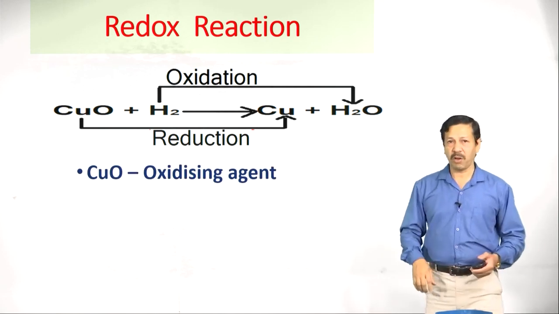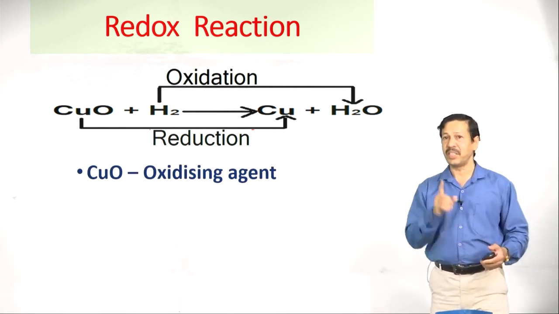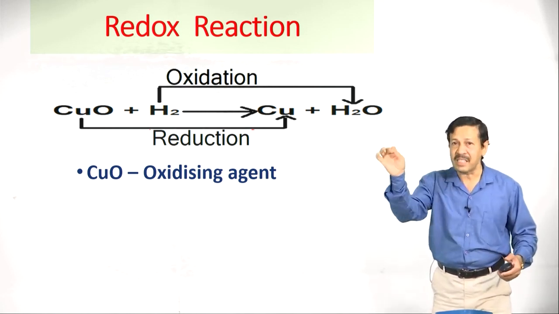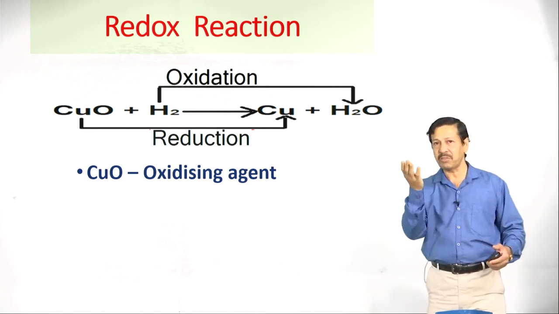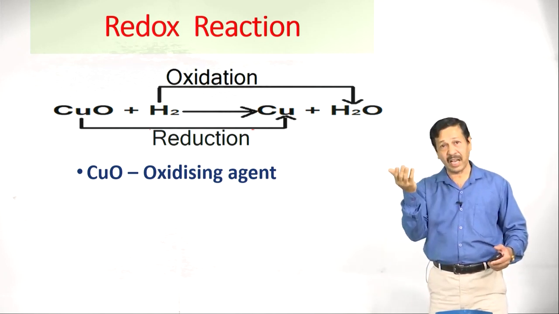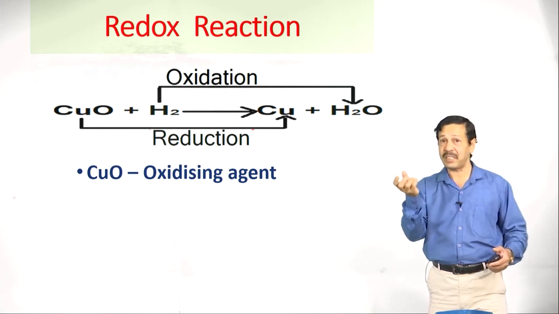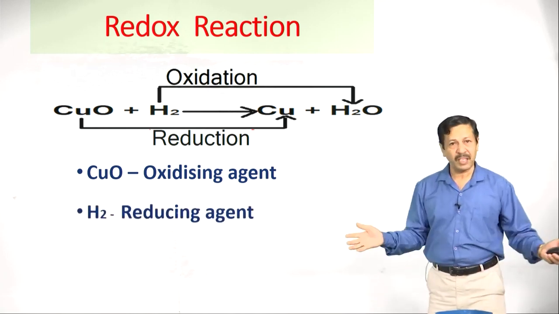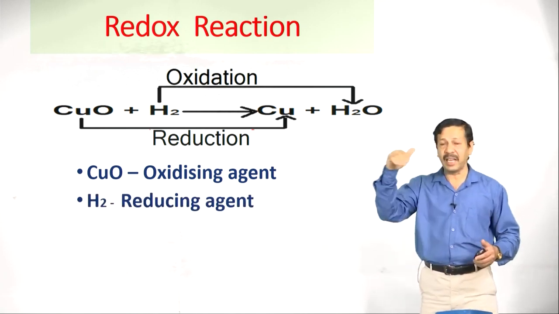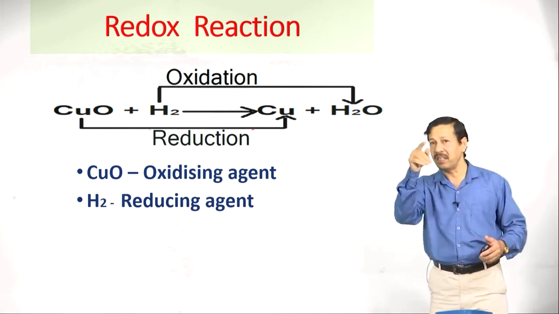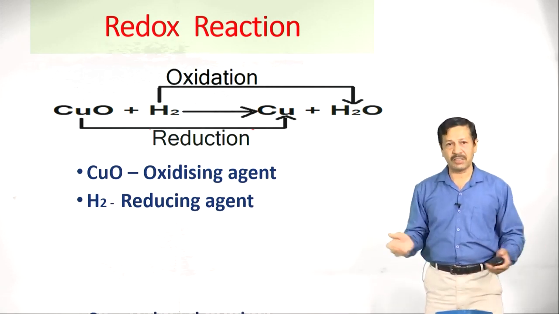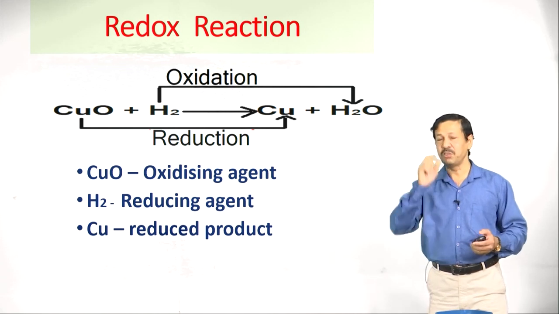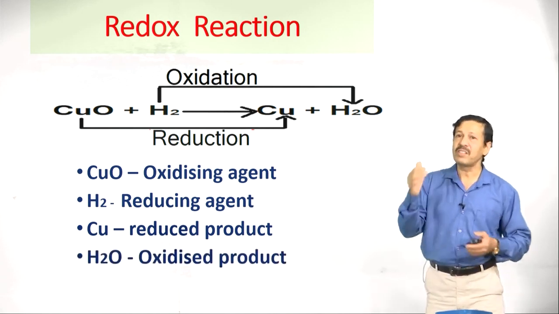Here copper oxide is the oxidizing agent. Remember children, an oxidizing agent reduces itself. See here, copper oxide loses oxygen and becomes copper. So, it is reduced, but it is the oxidizing agent. Remember this one. Do not get confused here. Next, hydrogen is the reducing agent, but it oxidizes itself to water. Copper is the reduced product. Similarly, water is the oxidized product.